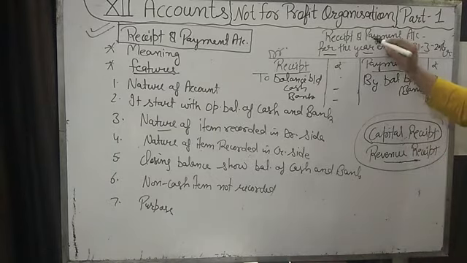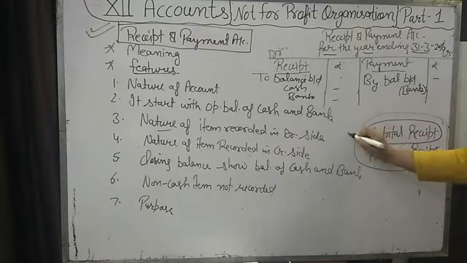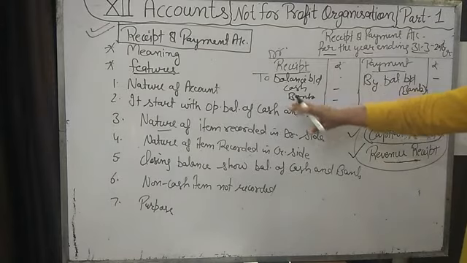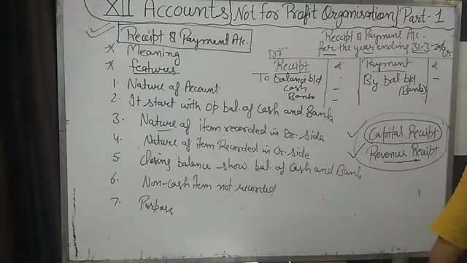But in the receipt and payment account, we will record both receipts, whether capital or revenue. Both will be recorded on the debit side of the receipt and payment account.